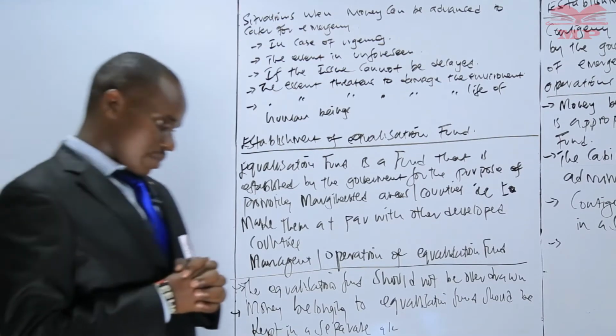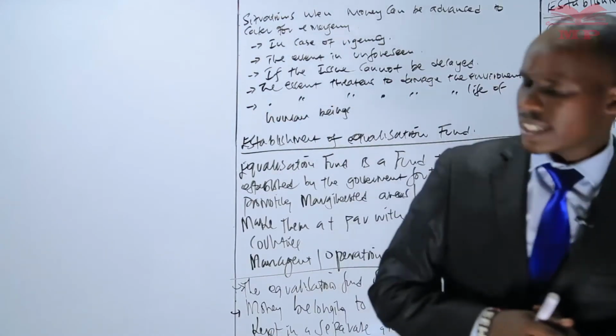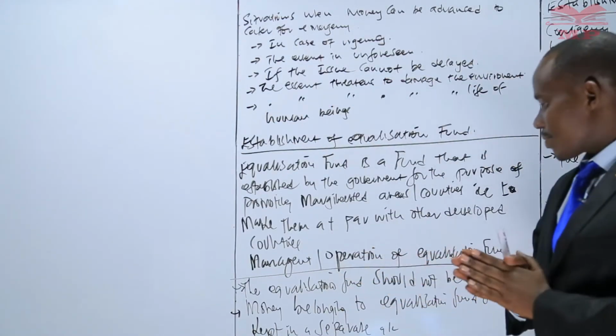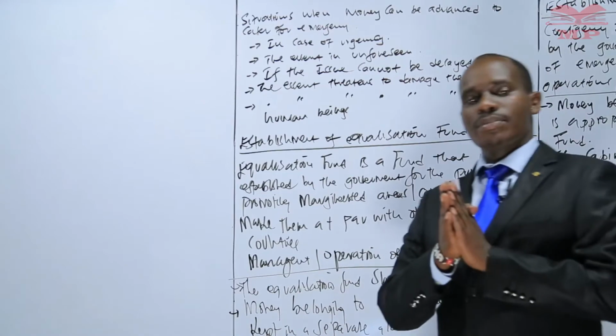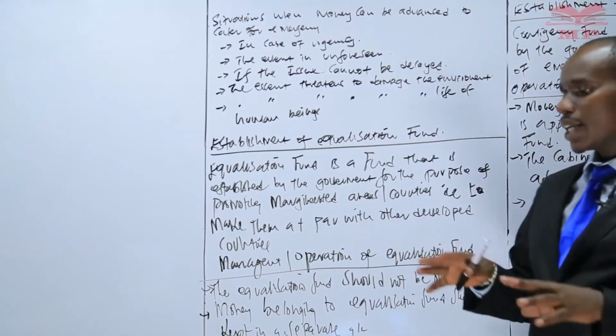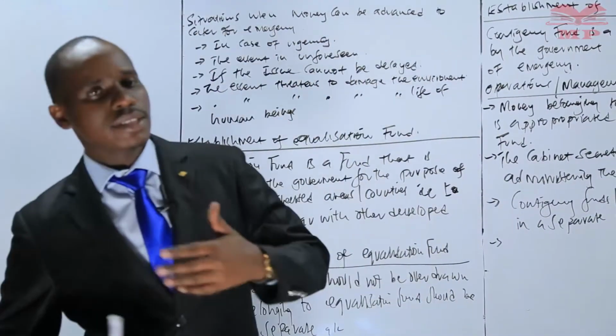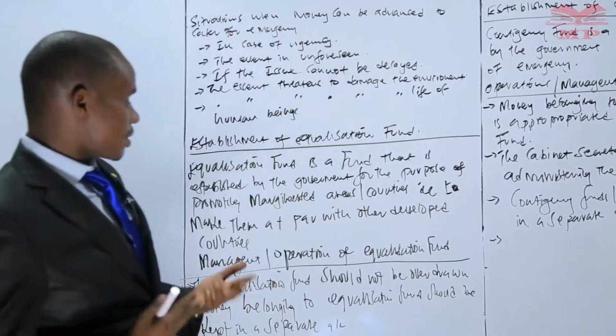The other thing that you also need to understand under equalization fund is that if we have some balances of this money that is remaining, that money should be retained so that it can be utilized in future for the same purpose.